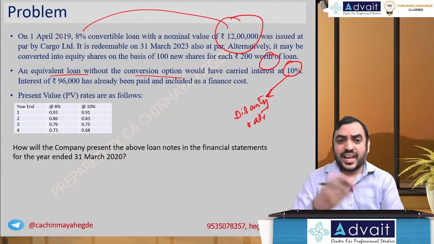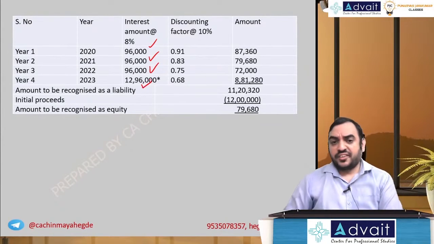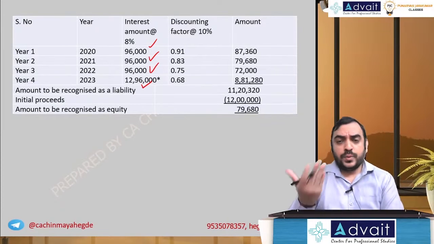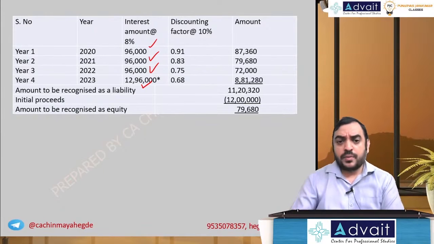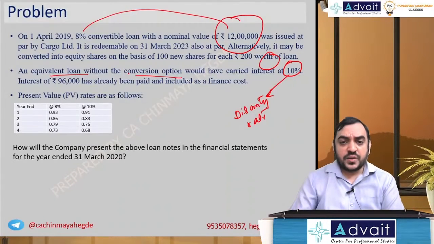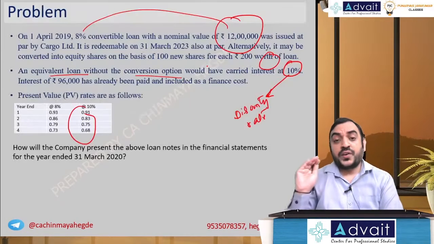So how much amount is payable? Contractual cash flow: 12 lakh into 8%, 96,000 in year 1, 96,000 year 2, 96,000 year 3, 96,000 year 4. And in the last year you will be repaying the loan also, redeemable at par, nothing else is given, so 12 lakh. So in the last year we have 12 lakh 96,000. And the discounting factor, I just told you, 10%. So we take 0.91, 0.83, 0.75, 0.68.